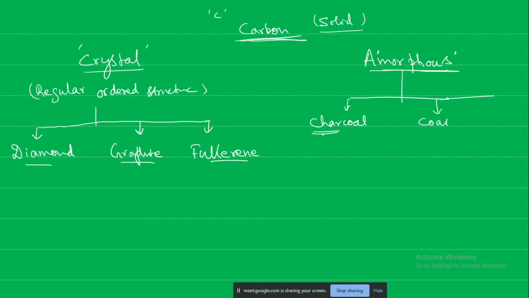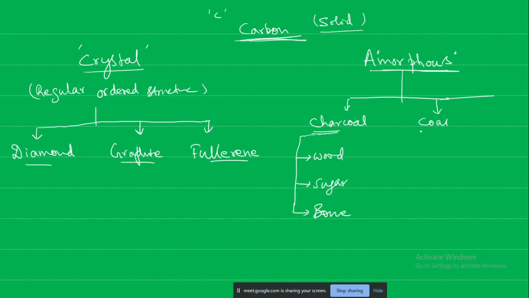In charcoal, if you burn wood, you will get wood charcoal. If you burn sugar, you will get black, which is known as sugar charcoal. And from bone we also get charcoal, known as bone charcoal.